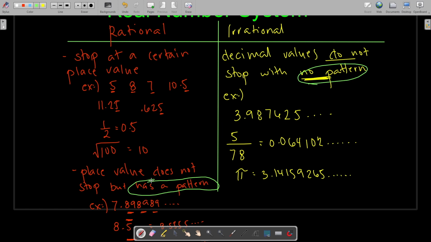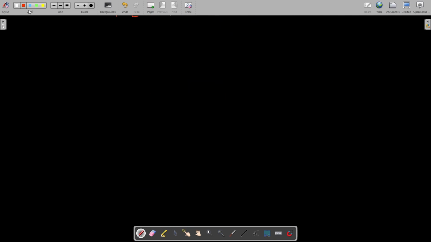All right, now we have three different types of rational numbers. One, we have integers. Next, we have whole numbers. And last, we have natural numbers.